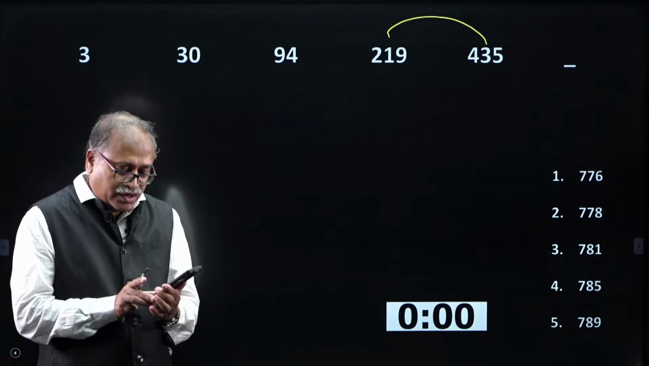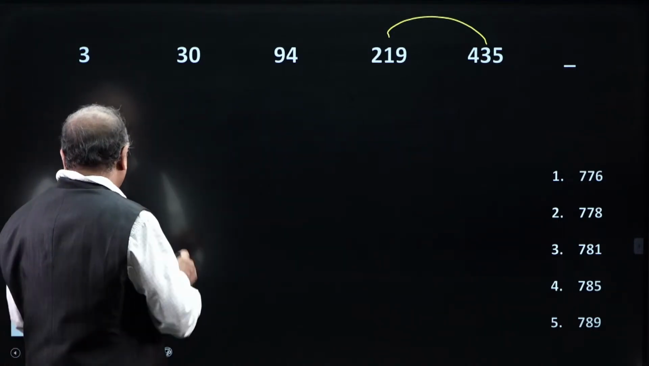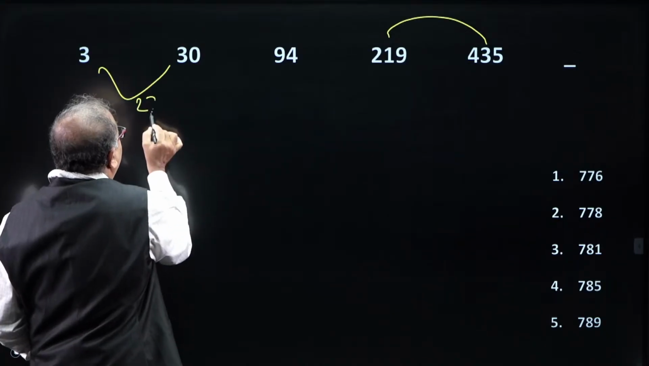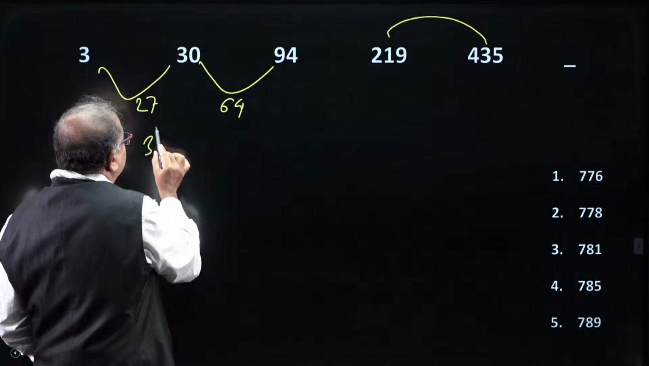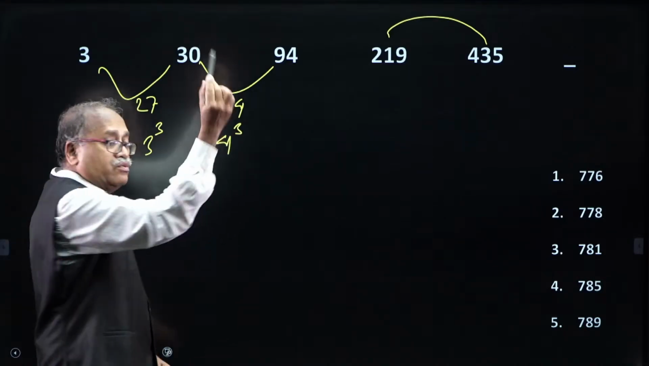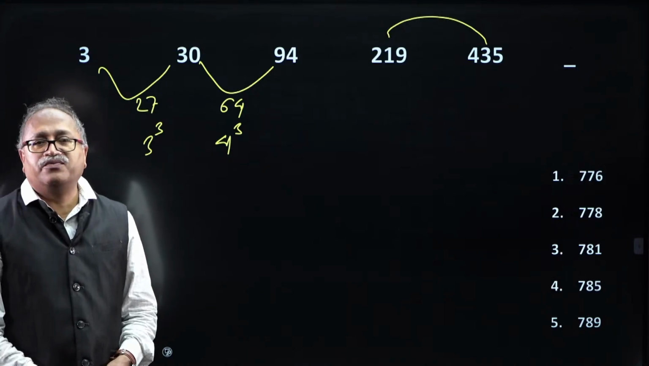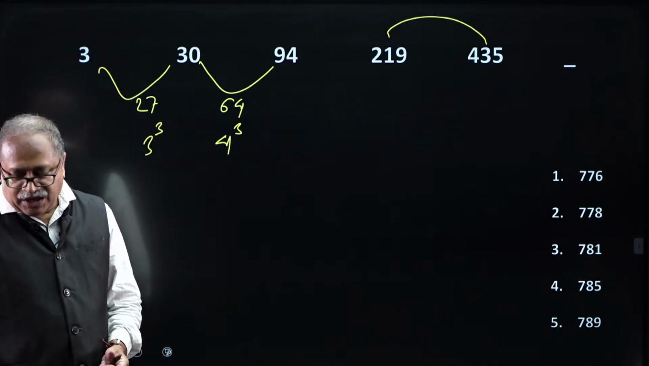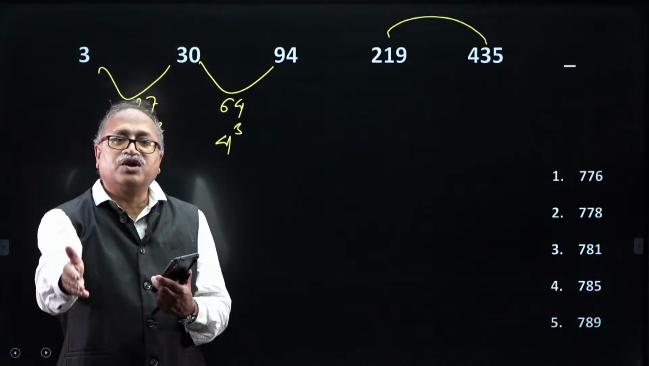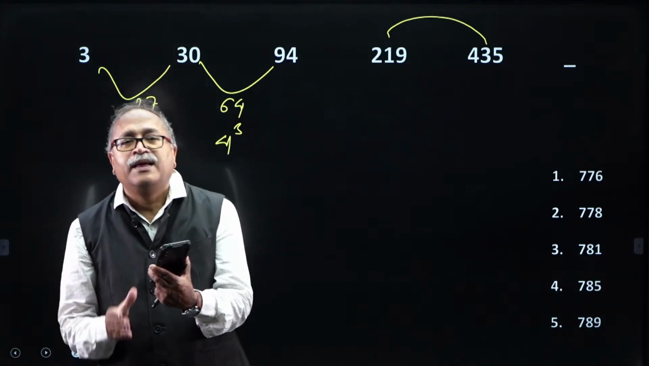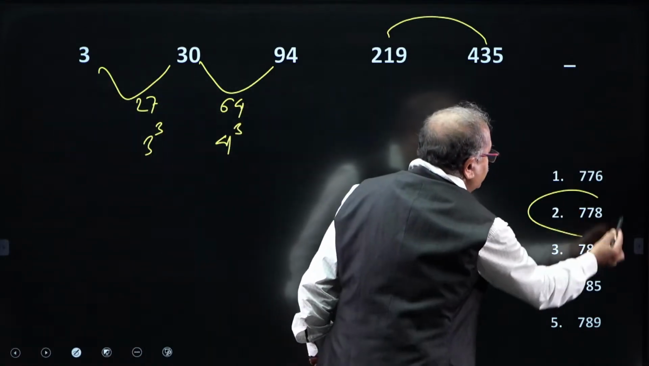So, why am I confident? Because the very first difference I noticed is 27, and the very next difference I saw is 64. I know this is 3 cube and this is 4 cube. That helped me to strike that it could be the difference of the cubes. Anyone? Oh, that is great, Aman and Pandu both answered the question simultaneously. They are saying 778.